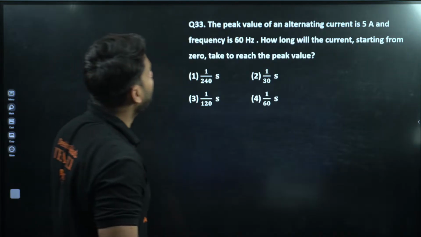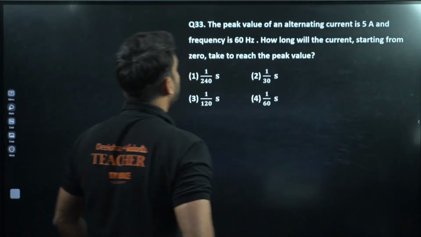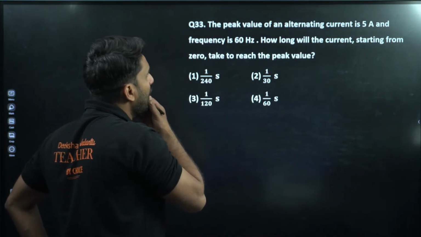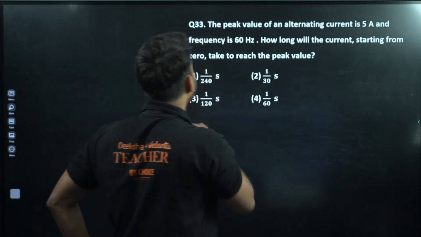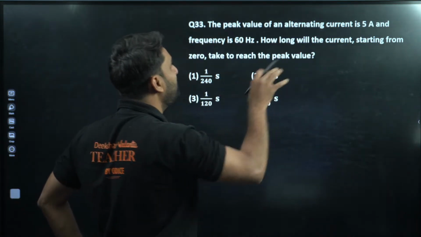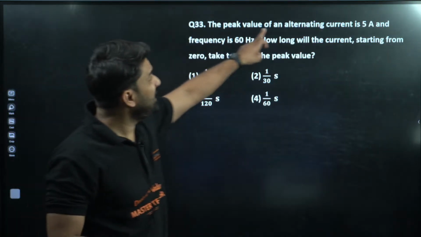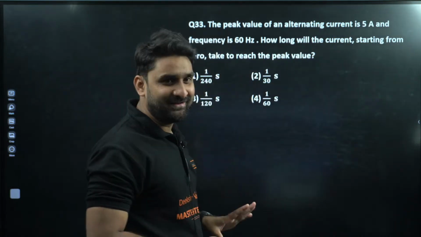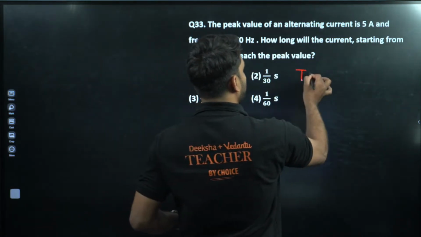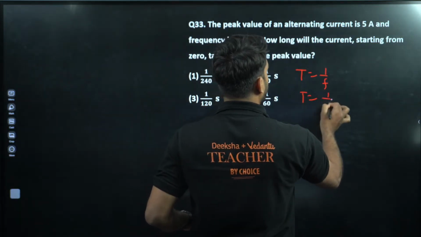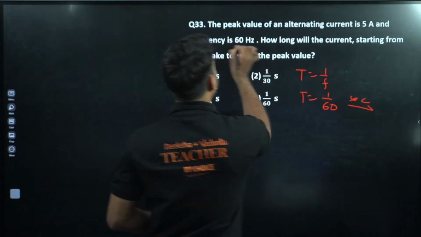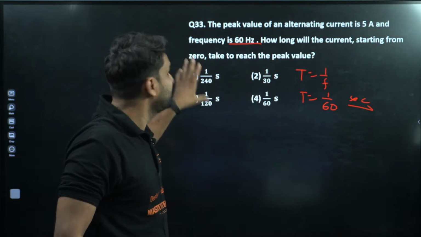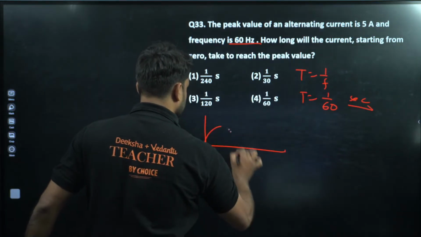The peak value of an alternating current is 5 ampere and frequency is 60 hertz. How long will the current, starting from 0, take to reach the peak value? Very easy question. Time period is T = 1 by f, so T = 1 by 60 second, because frequency is already given.